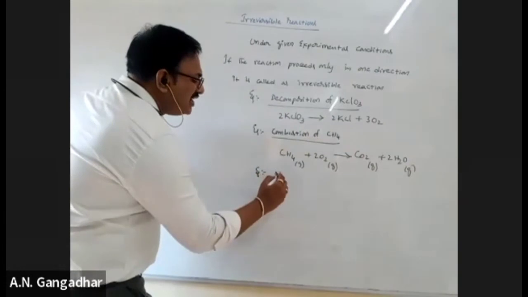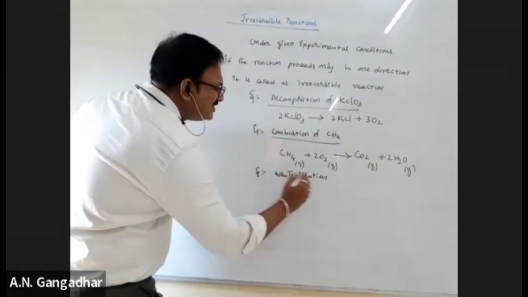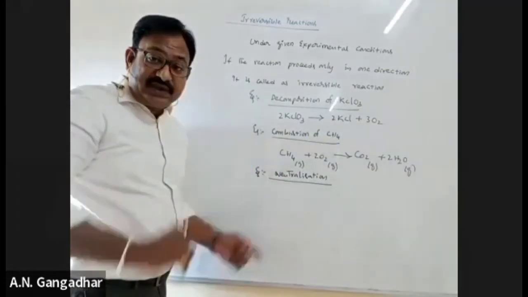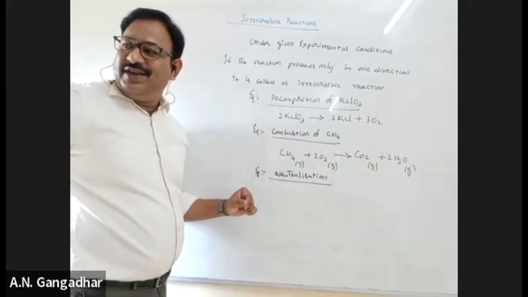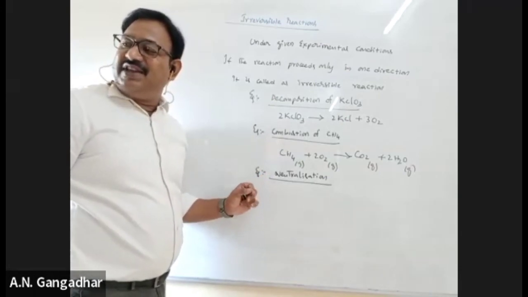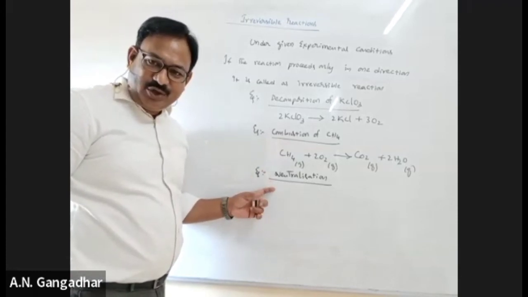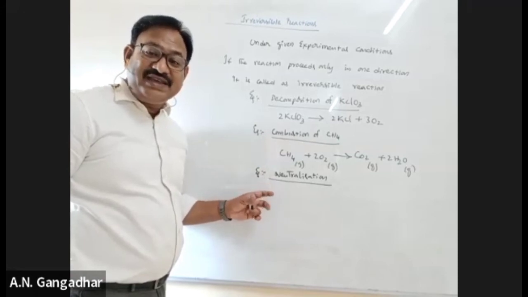Another example, neutralization also. Neutralization of strong acid and strong base. I'm taking neutralization not through Bronsted theory. As per Lowry-Bronsted theory, neutralization is reversible. I'm going through neutralization of strong acid and strong base, that too according to Arrhenius theory.